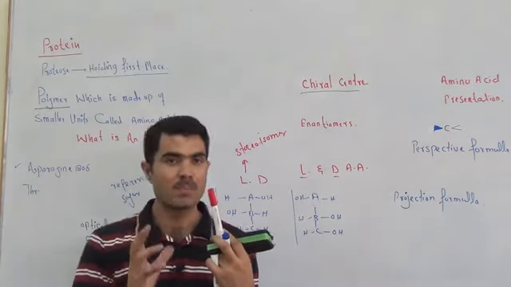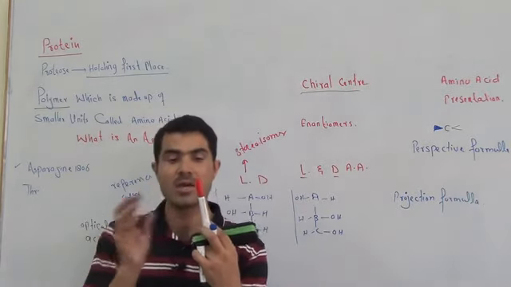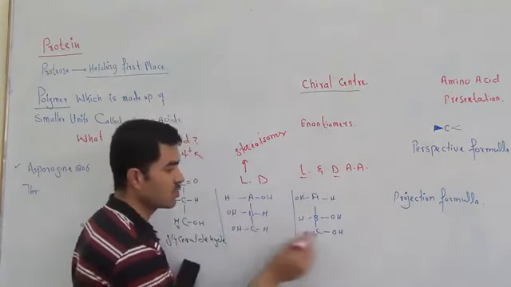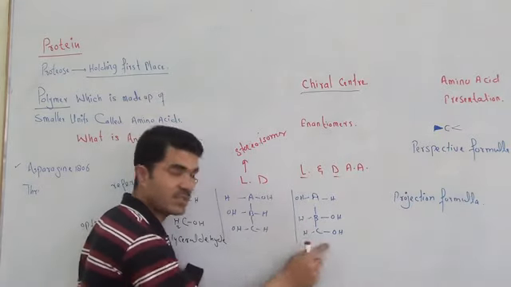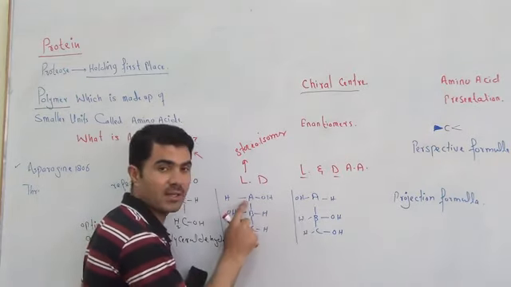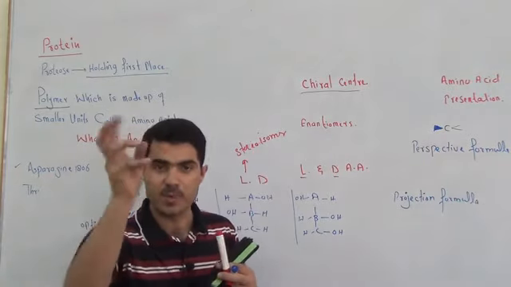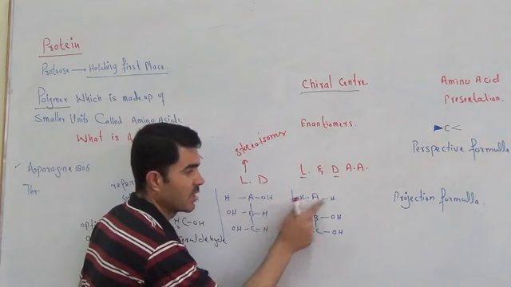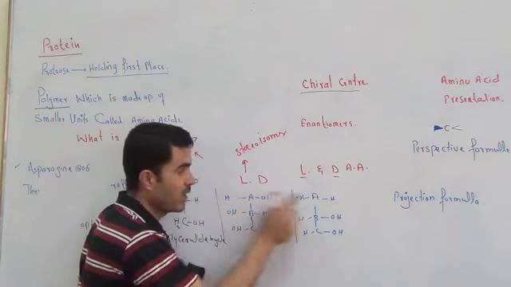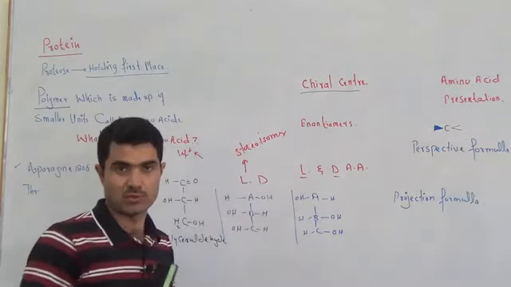Three-dimensional study. So stereoisomers differ from one another with respect to the OH group being on the right side or on the left side. Let's suppose these two have the same structural formula, same number of atoms, but they are stereoisomers. Why? Because they differ from one another with respect to the configuration. Configuration means arrangement in space. So the H, OH differ with respect to space, and here OH and OH differ with respect to space. So we call them stereoisomers.